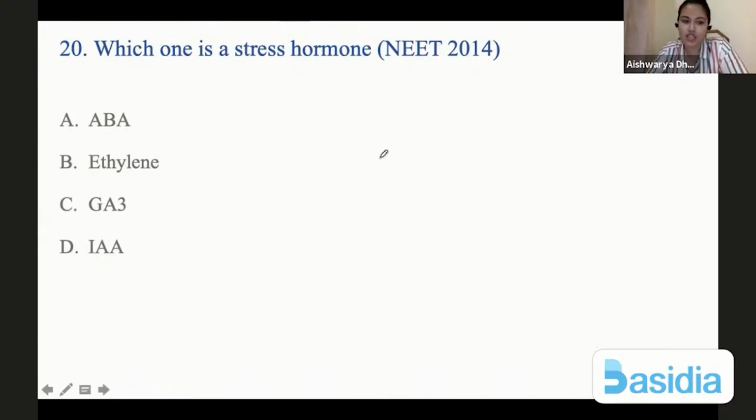ABA, ethylene, GA3, or IAA? ABA is abscisic acid, ethylene is ethylene gas, GA3 is gibberellic acid third, and IAA is indole acetic acid. So out of the following, ABA is a stress hormone, usually prevents any kind of growth activities, and it's a growth inhibitor as well.